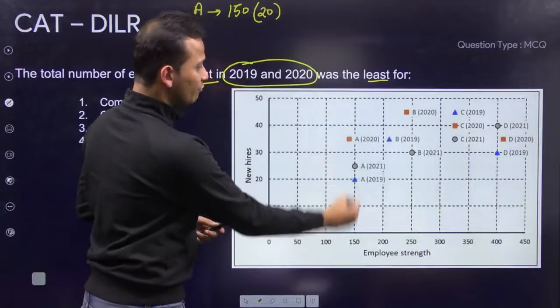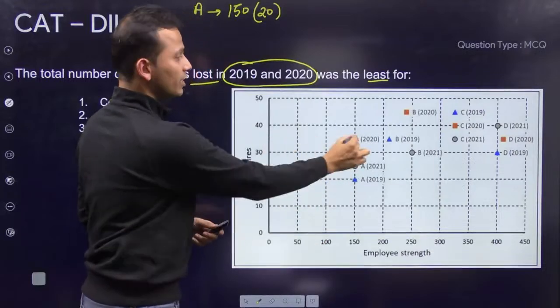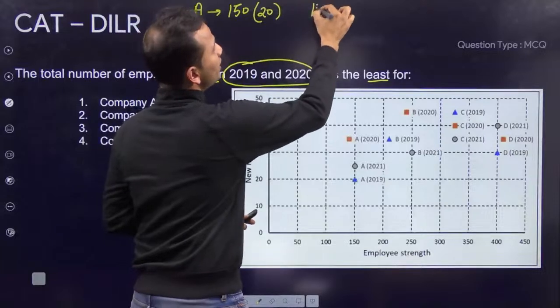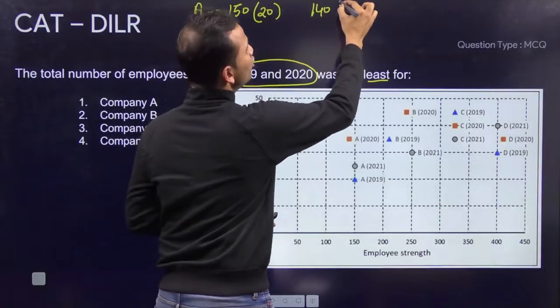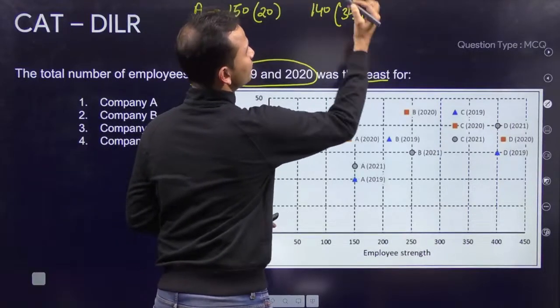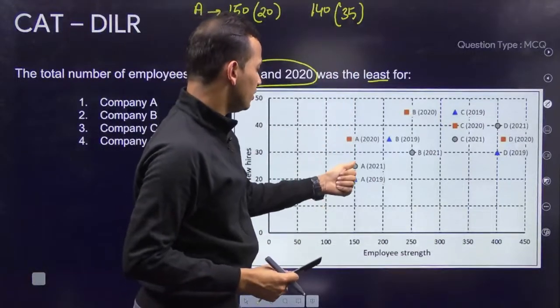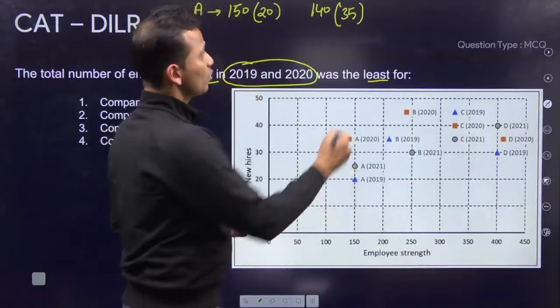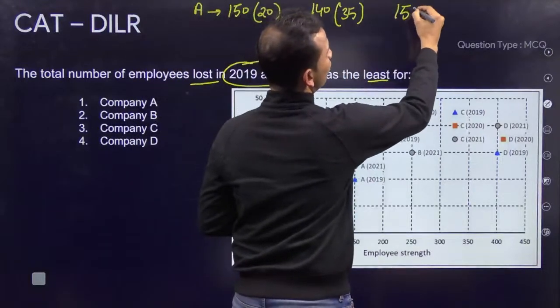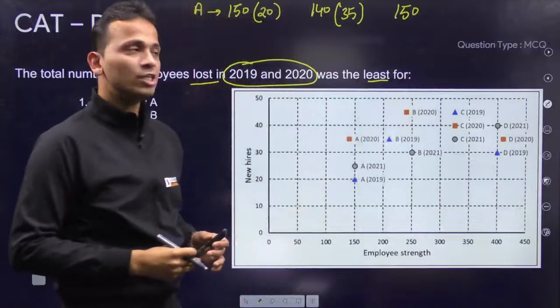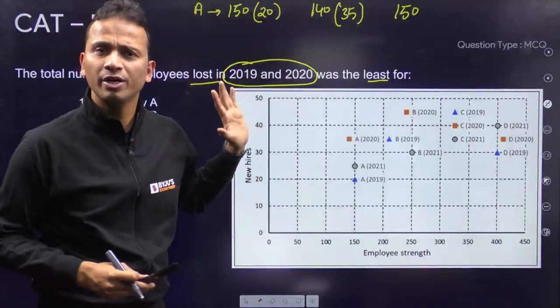Number of employees 140 and 35. So 140 employees were there and new employees was 35. All right. Then company A in the last year, number of employees was 150. You don't have to look for how many new joinees were there in 2021 because 2021 के data पे work ही नहीं करना.